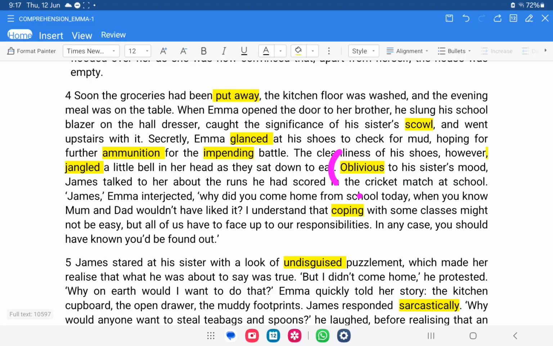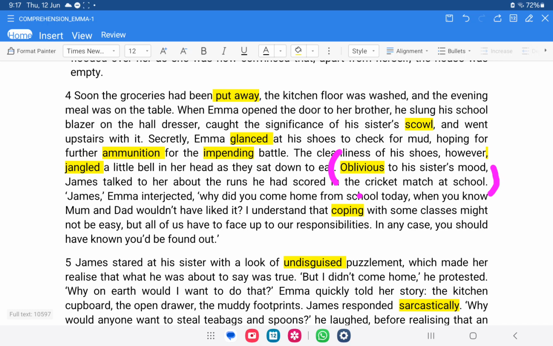But now, this is the first thing, one feeling: this word oblivious is telling us that he had no idea what his sister was thinking or what her mood was. So he had no idea about that. So you can simply write that he simply ignored it.